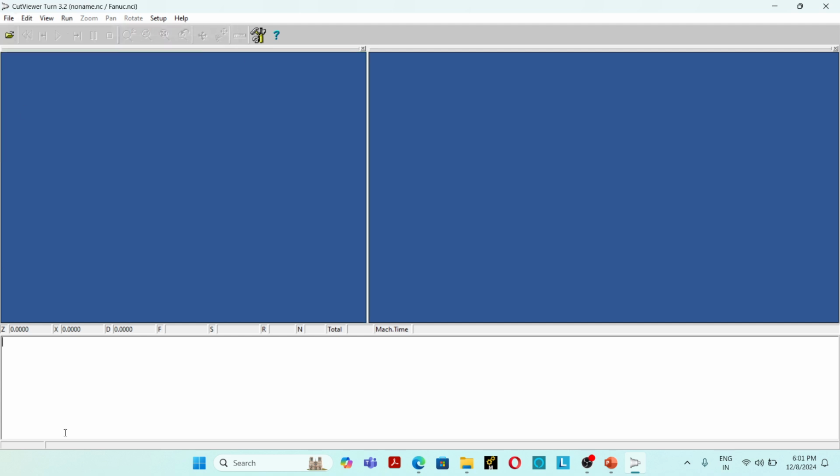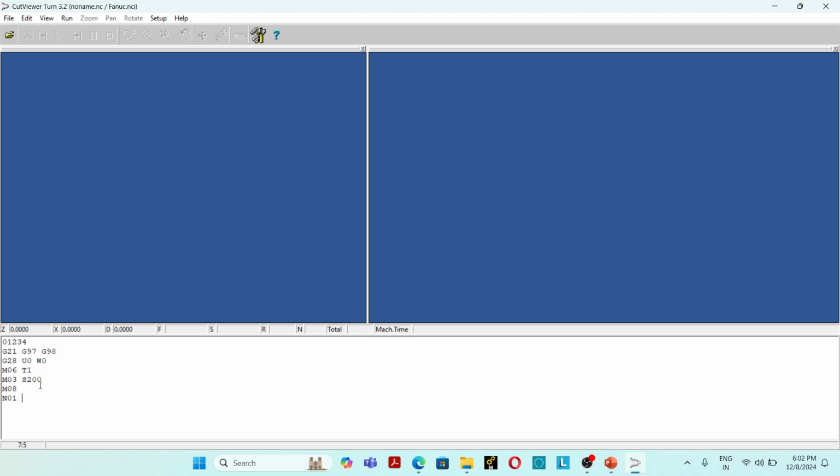File, new, Fanuc. O1234. G21 G97 G98. G28 U0 W0. M06 T1. M03 S200. M08.